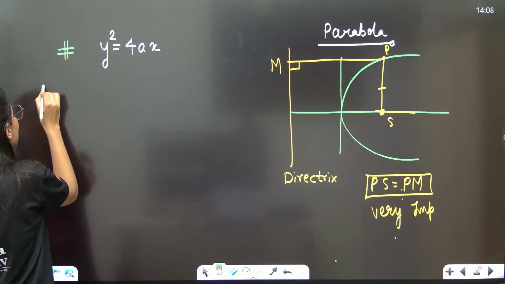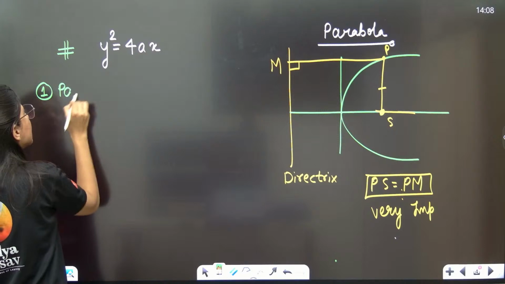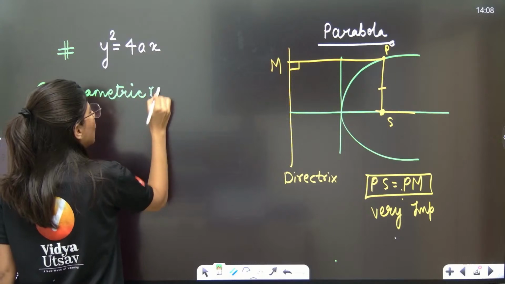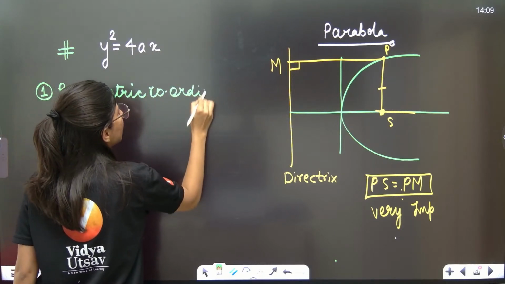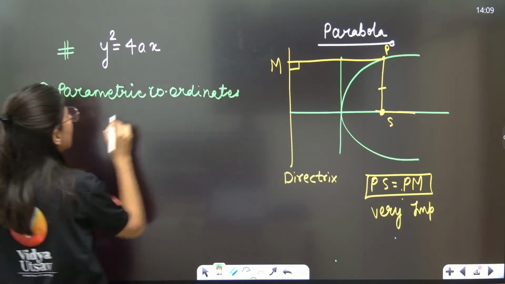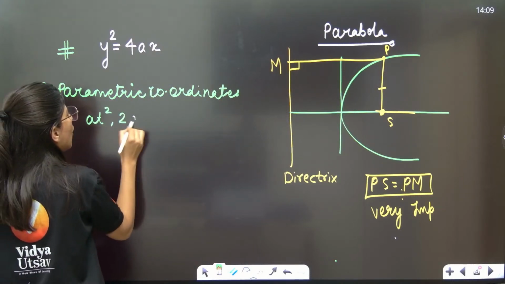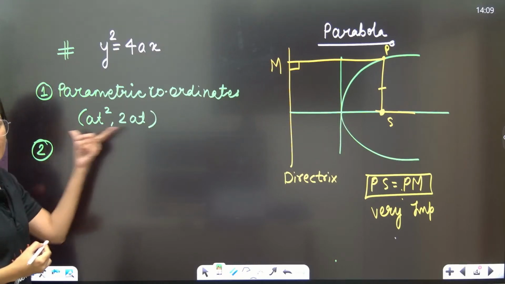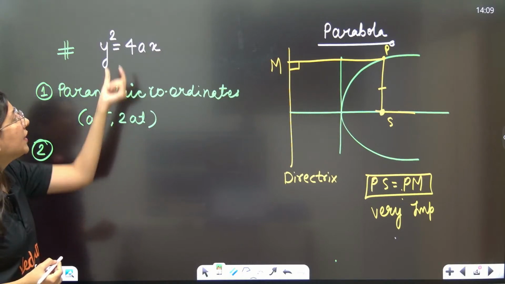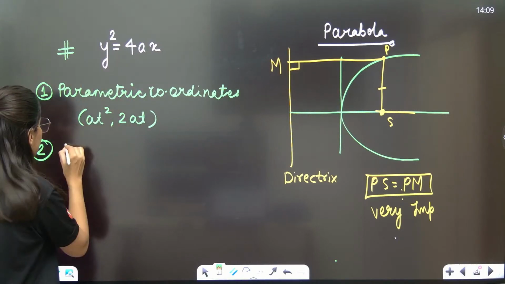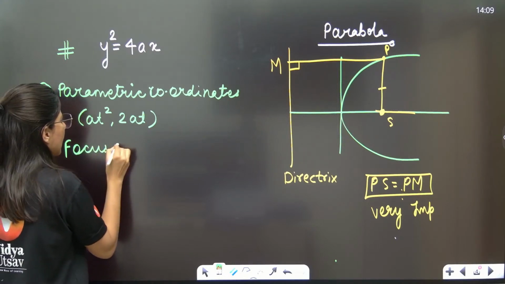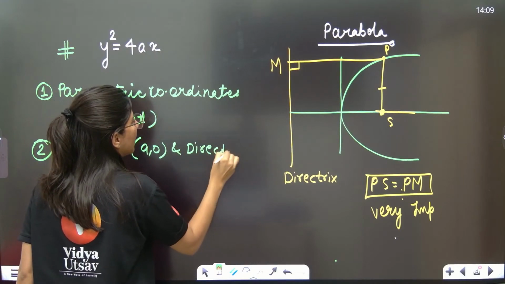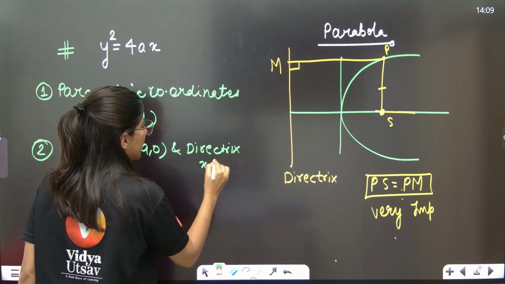So the first thing you should be aware of is parametric coordinates. What are the parametric coordinates of this parabola? At square, 2at. If you satisfy it, it will get satisfied. Second thing, what is the focus of this parabola? (a, 0). As well as the directrix of this parabola is nothing but x plus a is equal to 0.